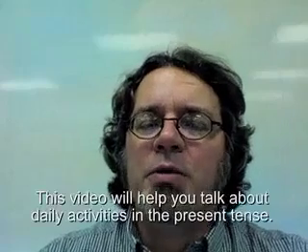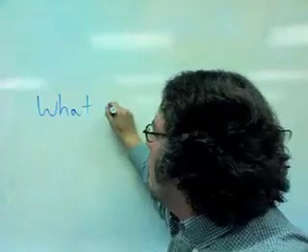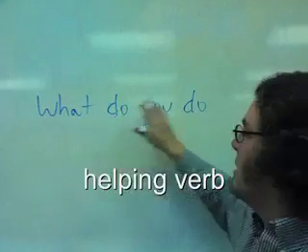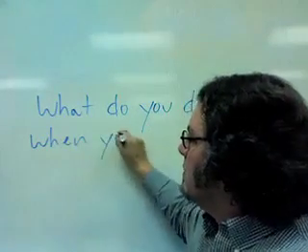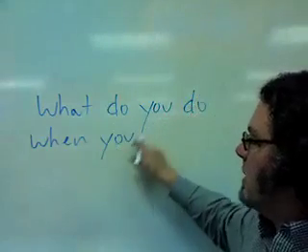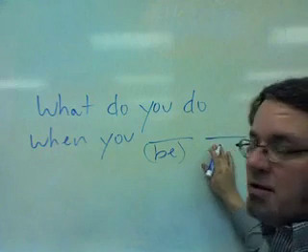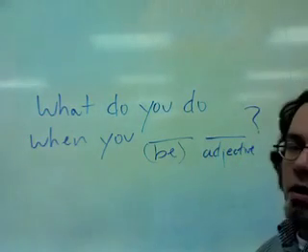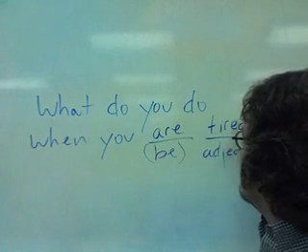This video will help you talk about daily activities in the present tense. What do you do? This is the helping verb and this is the main verb. When this subject matches this subject, put the verb be here, and then you can put an adjective right here and a question mark. What do you do when you are tired?